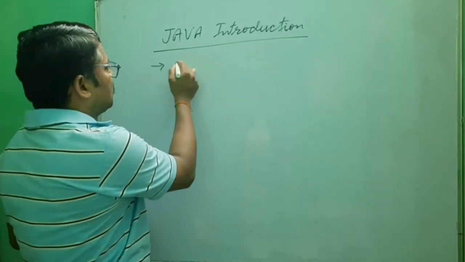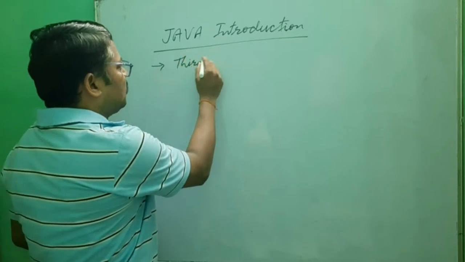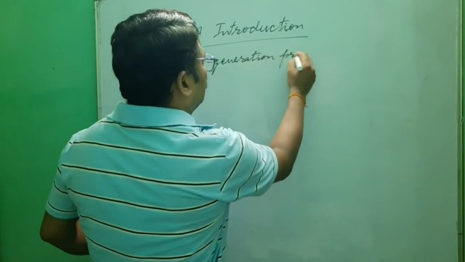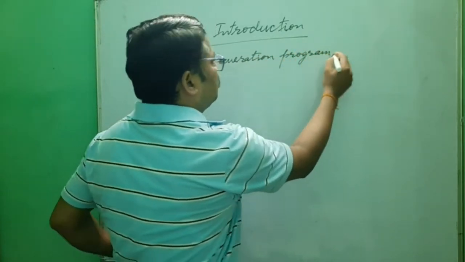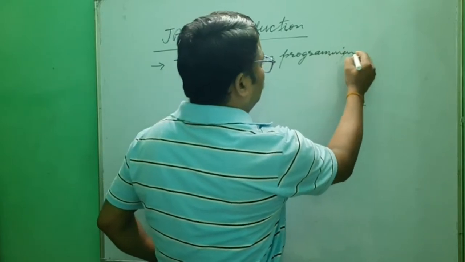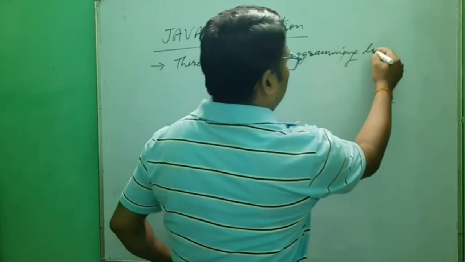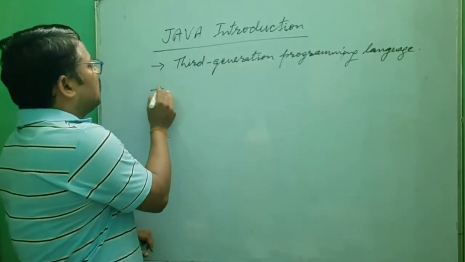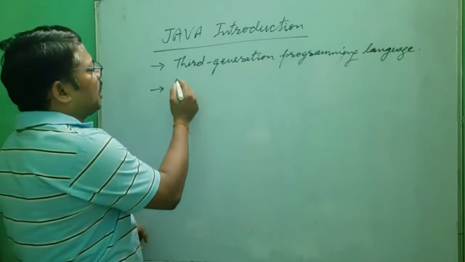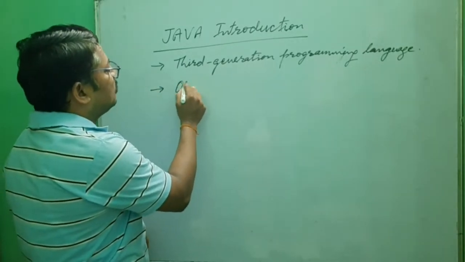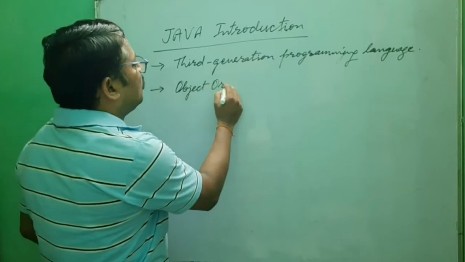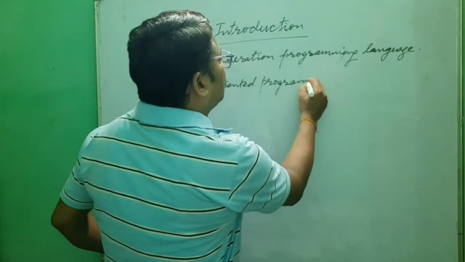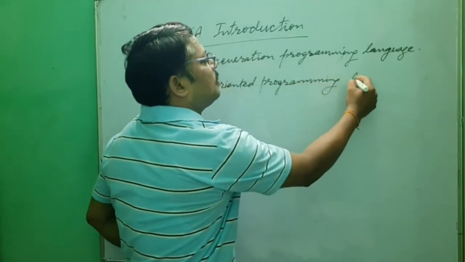Actually, the first thing is that it is a third generation programming language. Another thing is that it is a high level programming language and it is an object oriented programming language.